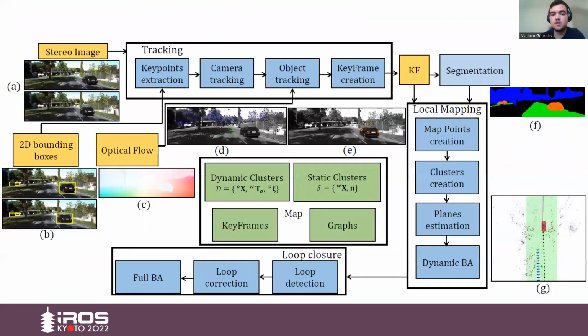So for our pipeline, first we extract key points and use static key points for camera tracking. Then object key points are used for object tracking. Then we segment the new keyframe and use the segmentation to create new objects in the scene. We estimate the planes to constrain the movement of clusters and refine everything in a single bundle adjustment.